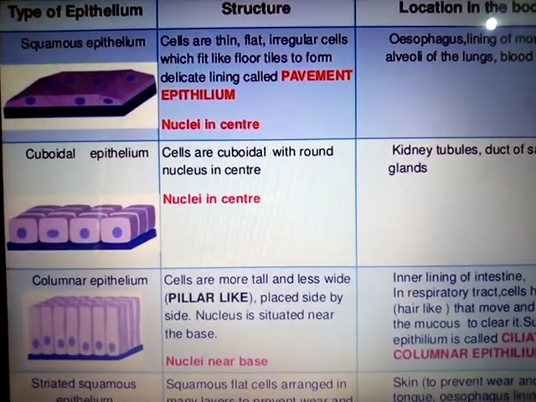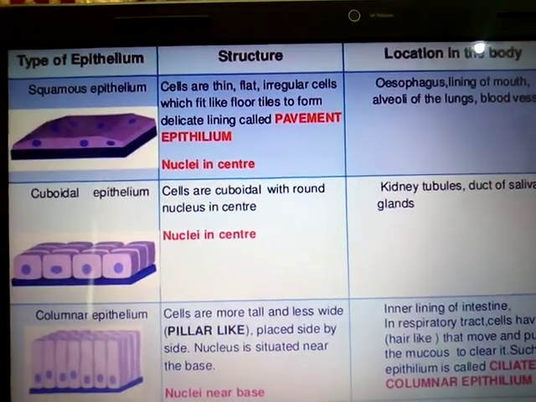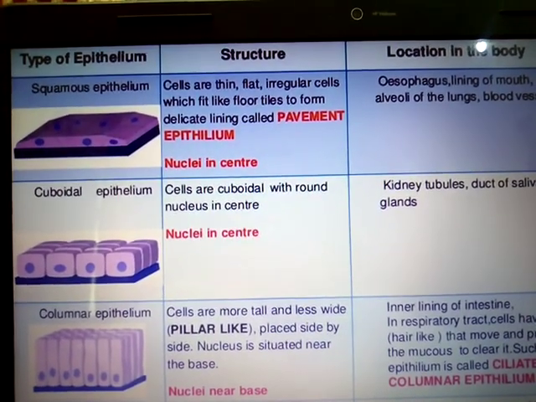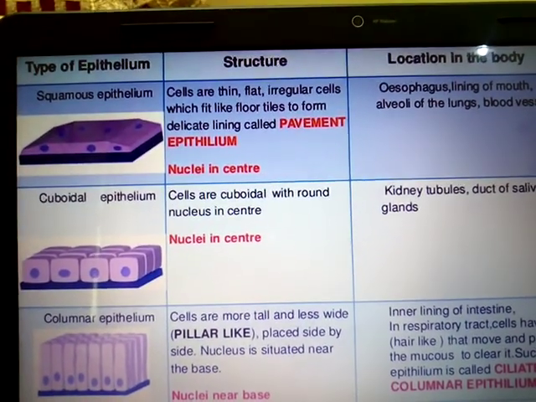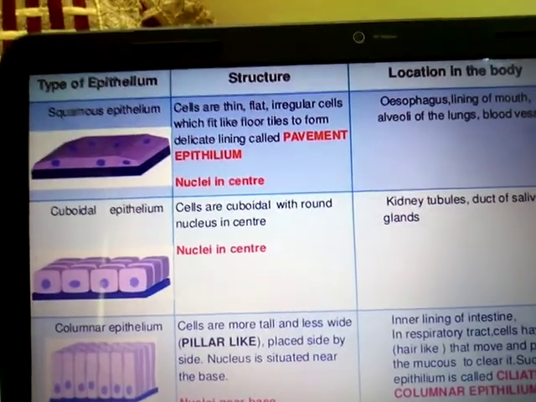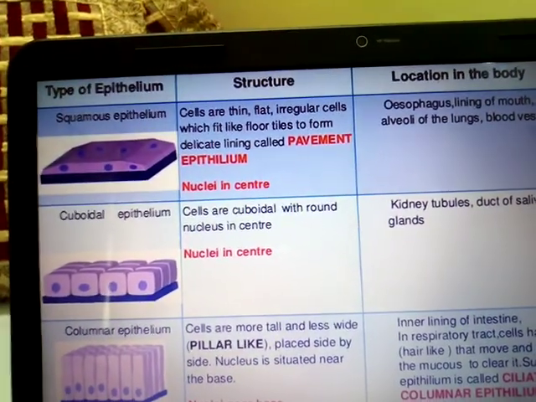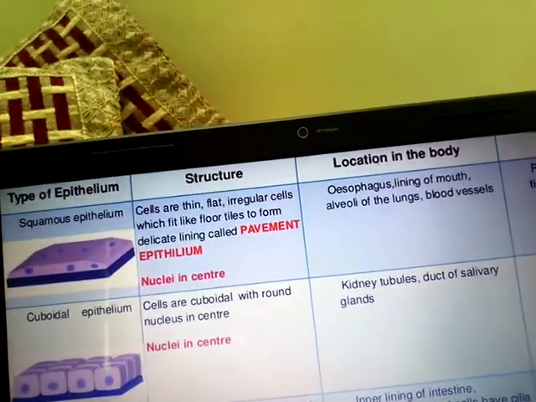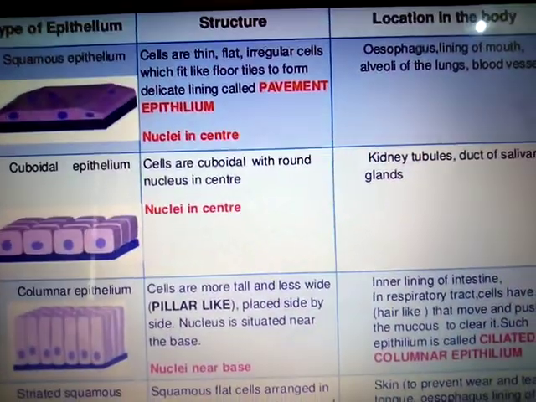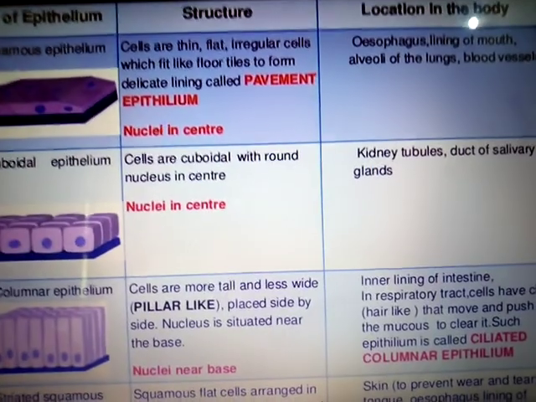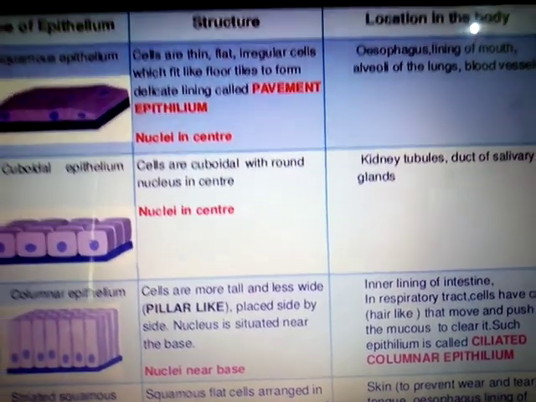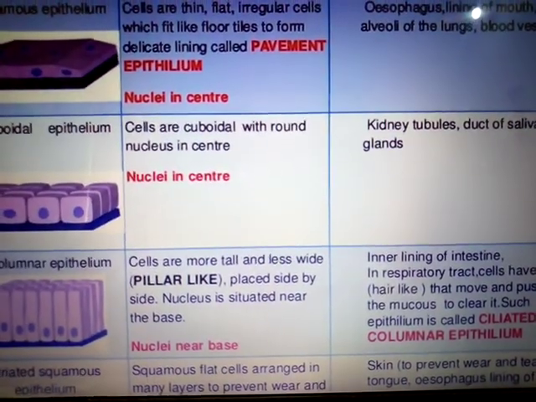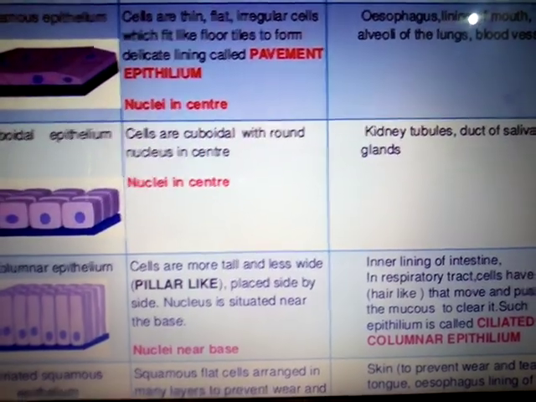The types of epithelium tissue are squamous, cuboidal, columnar, stratified, striated columnar, ciliated and glandular epithelium tissue. So the different types of epithelium tissues are classified on the basis of their function or their location.